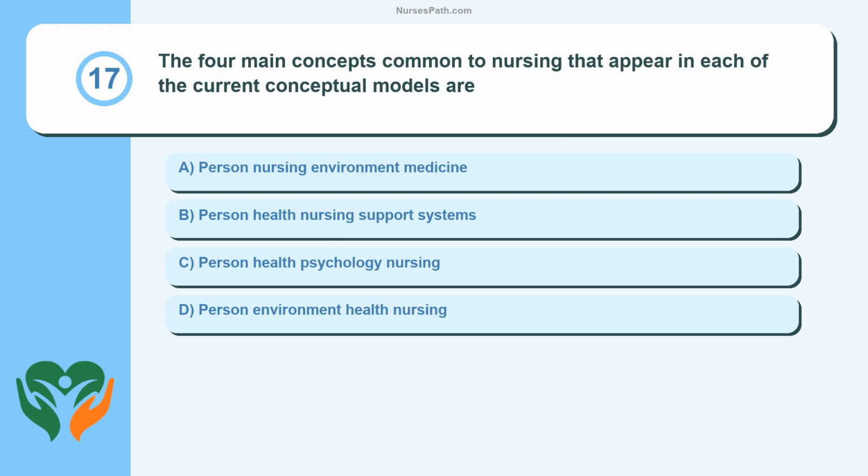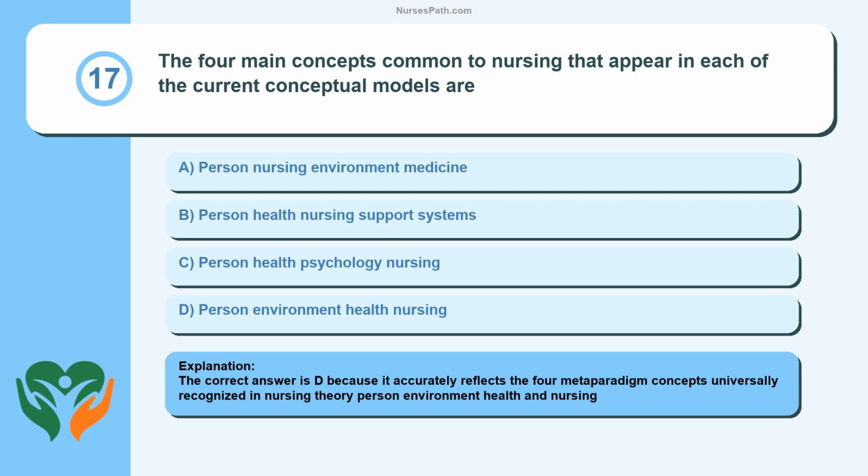Question 17. The 4 main concepts common to nursing that appear in each of the current conceptual models are: person, nursing, environment, medicine; person, health, nursing, support systems; person, health, psychology, nursing; person, environment, health, nursing. The correct answer is D because it accurately reflects the 4 meta-paradigm concepts universally recognized in nursing theory: person, environment, health, and nursing.